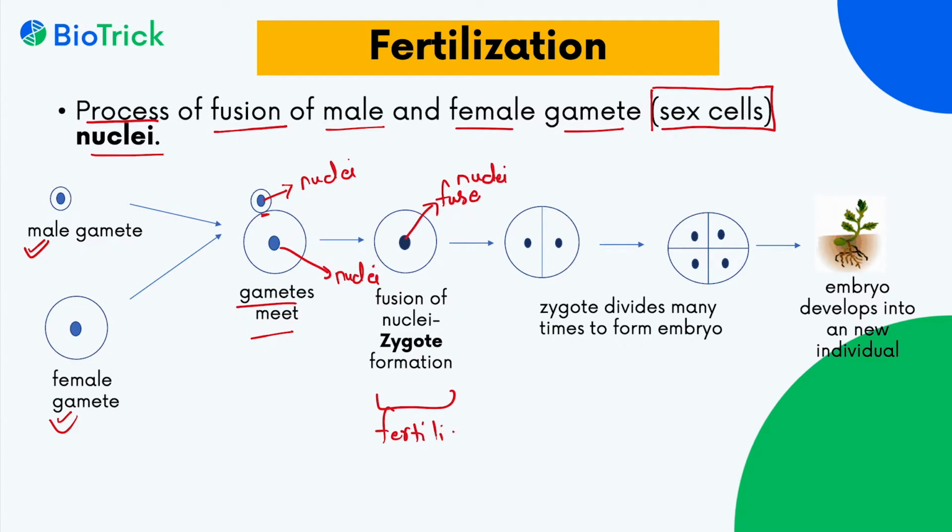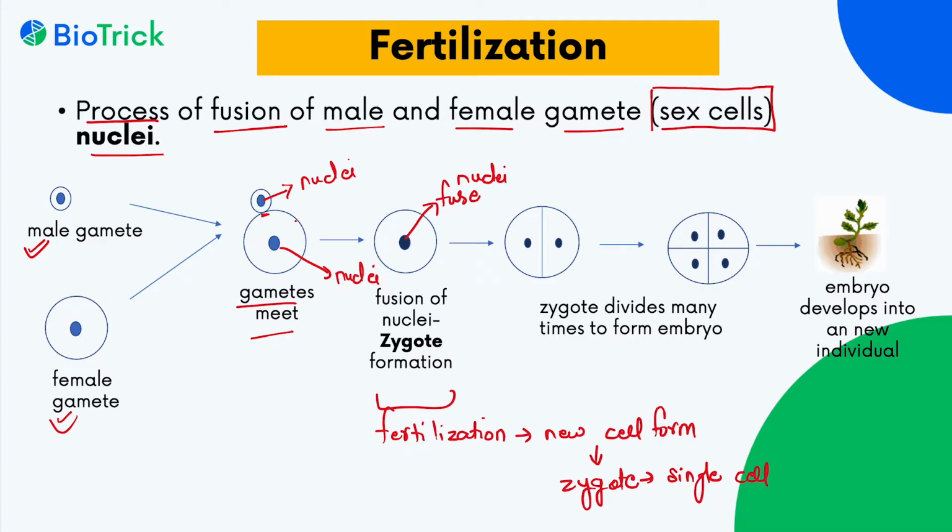Due to fertilization, a new cell forms that is called zygote. It is a single cell. So we can say the process of fusion of male and female gamete nuclei is fertilization.